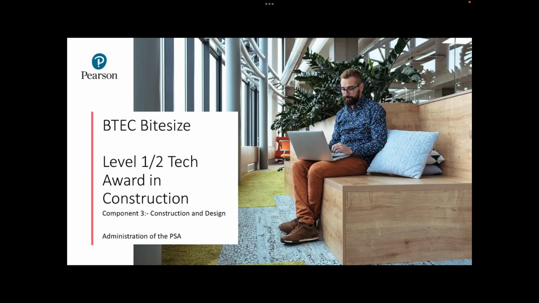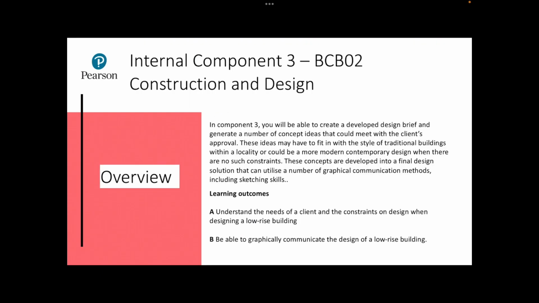Welcome to this BTEC Bitesize video for the Level 1/2 Tech Award in Construction, looking at Component 3, Construction and Design, and the administration of the Pearson Set Assignment, or the PSA. Internal Component 3, Unit Code BCB02, is for Construction and Design.